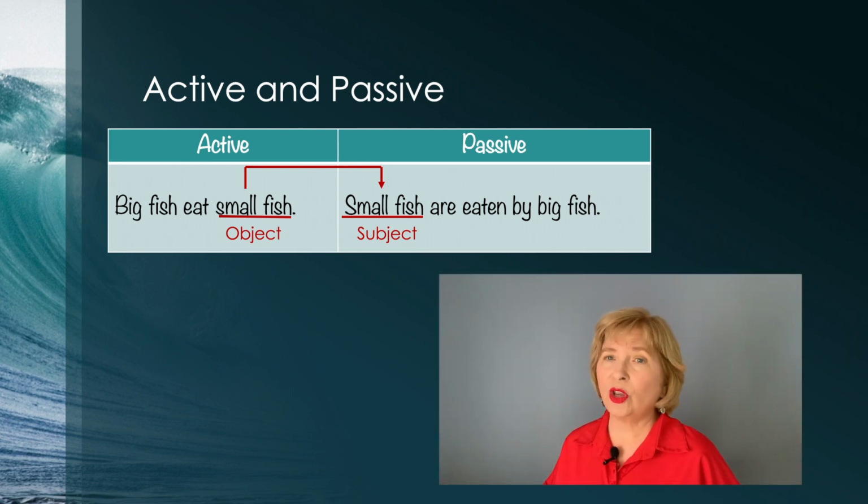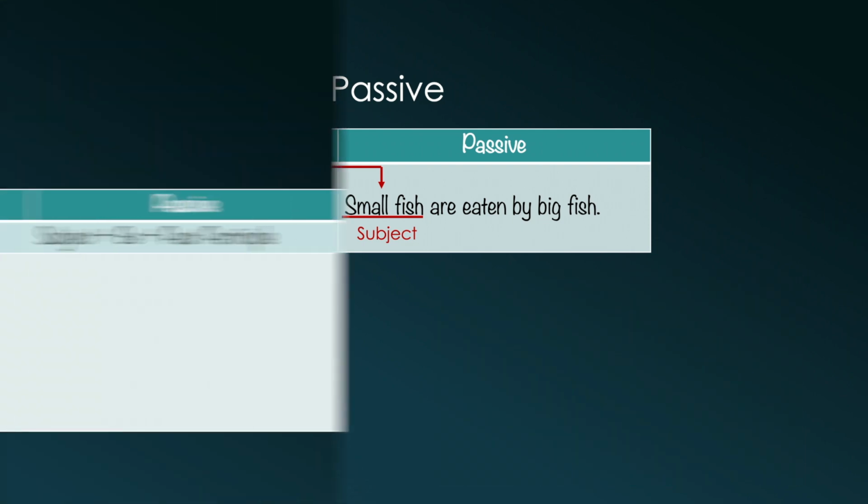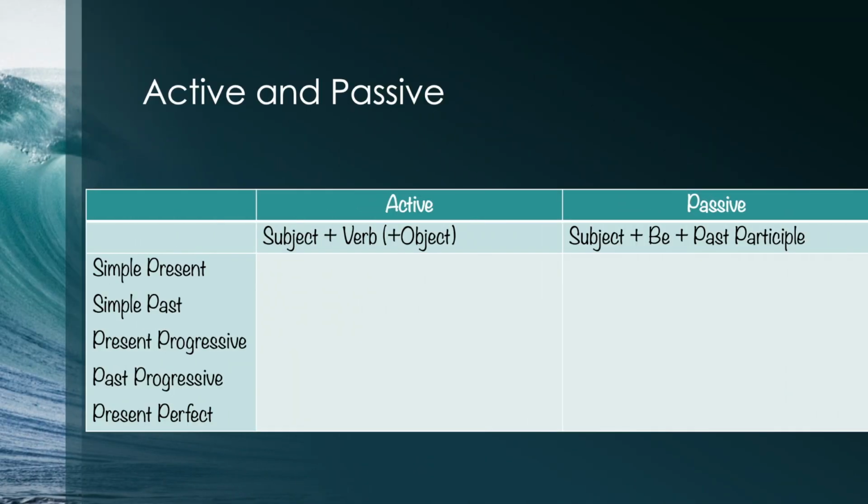In this sentence, you have the phrase by big fish, and that tells you who is doing the action to the subject. We don't always use by to show who or what did the action. We could just say small fish are eaten. Before we look at the rules, let's look at how these passive sentences look in different verb tenses. The passive can be any verb tense. It's especially common in present and past verb tenses.